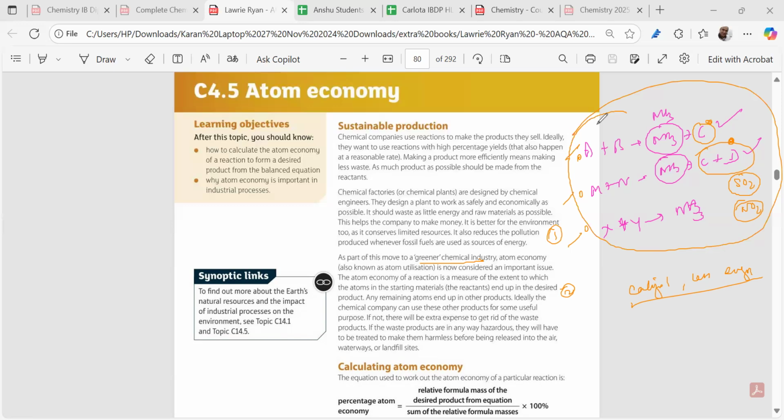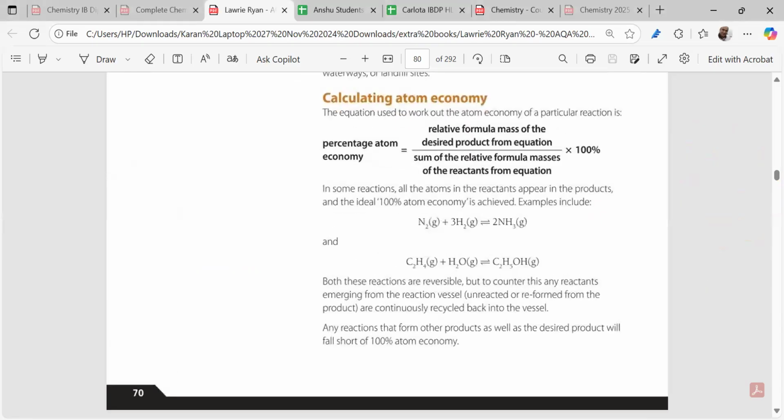So we talk about atom economy. This is one part of the sustainable production. Did you get my point? So can we take a reaction which uses less energy, so our energy bills will be saved? Yes. But we can calculate why atom economy. Now in atom economy, we have to understand that the formula is what? The atom economy will be the relative formula mass of the desired product from the equation divided by the sum of all the relative formula masses of the reactants from the equation.